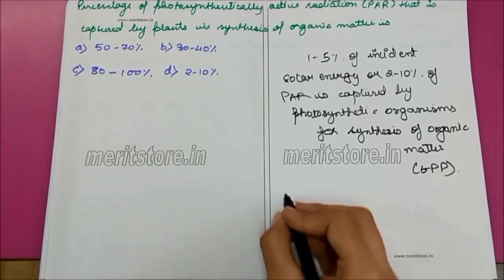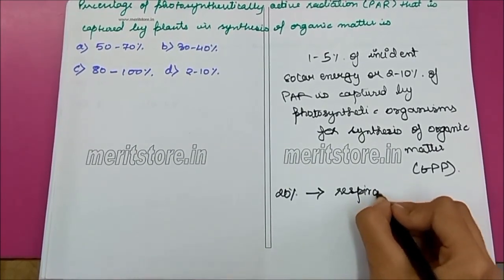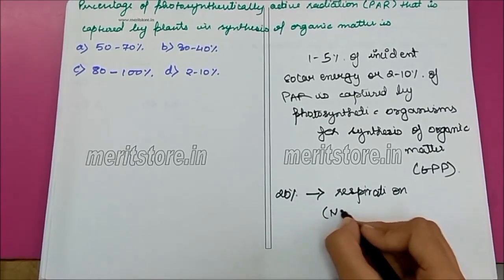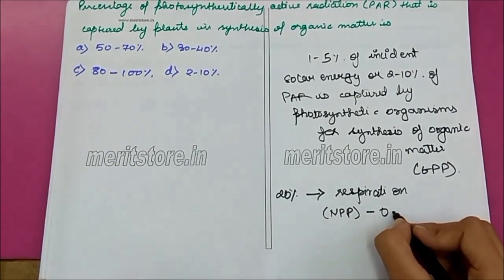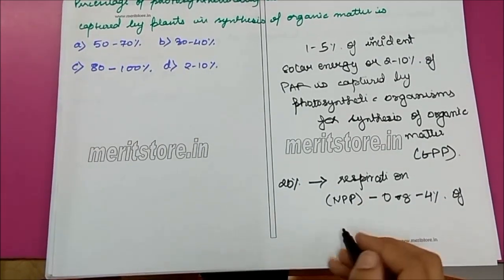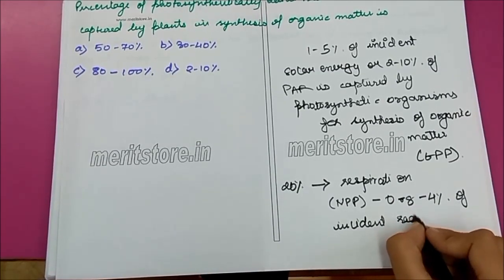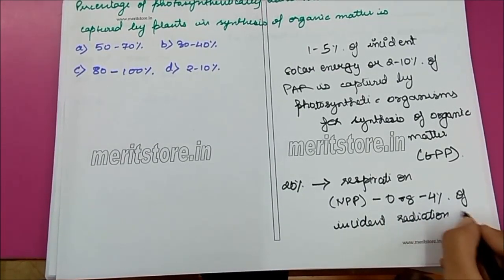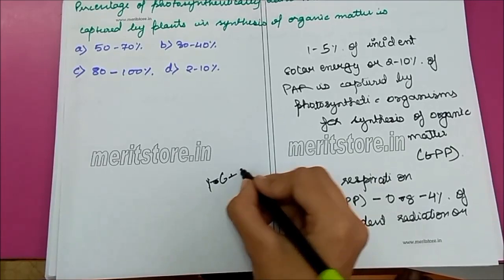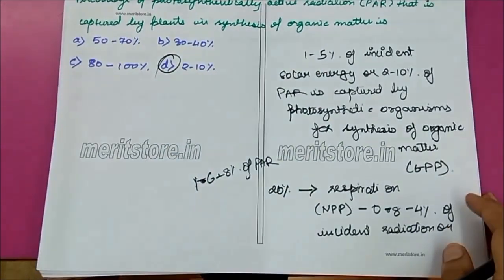Roughly 20% of it is consumed in respiration, so that the capture of energy, that is the net primary productivity, is 0.8 to 4% of incident radiation or 1.6 to 8% of photosynthetically active radiation. So the correct option is D, 2 to 10%.